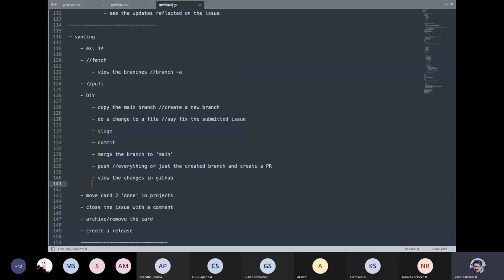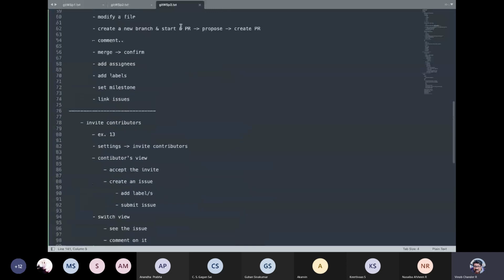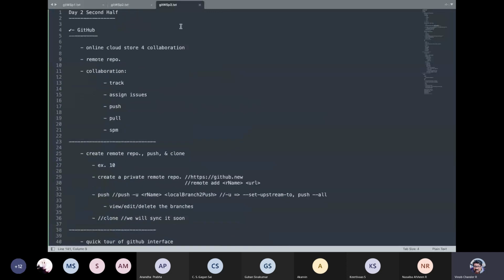Okay, now let us come back to our third part, wherein we will talk about GitHub. GitHub essentially is a collaborative store, guys. It is an online website that is almost similar to what we had been doing yesterday and today. It is also an SCM system, but it is online, so you can create remote repositories. You can have your local repositories and remote repositories, and keep them in sync. Multiple people can work together on a project, so it is basically for collaboration. GitHub is an online repository or a cloud store for collaboration, guys.